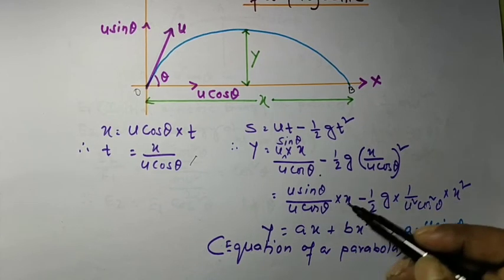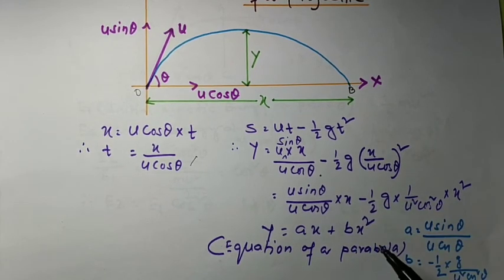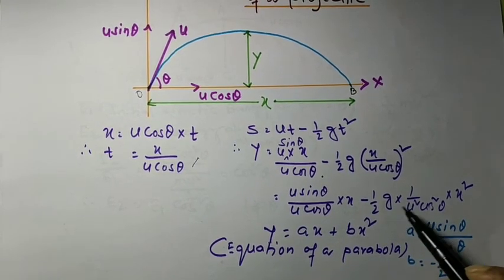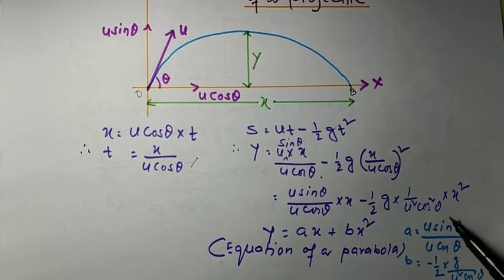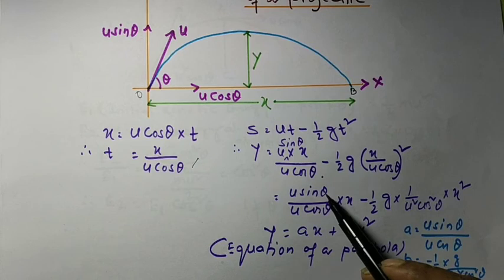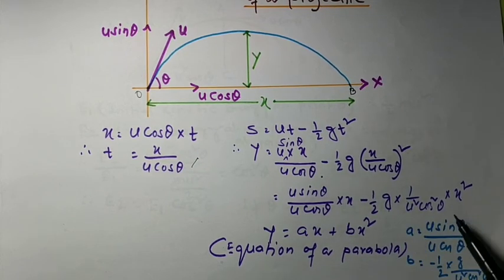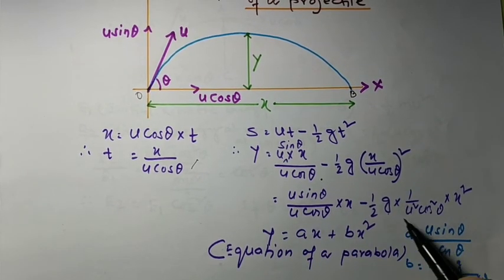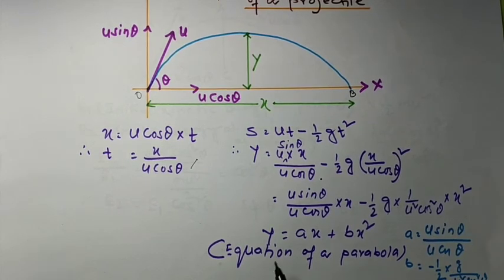This is a constant, u sin theta by u cos theta is a constant, and here also half g into 1 by u square cos square theta is also a constant, because initial velocity is constant, theta is constant, and g is constant. So u sin theta by u cos theta is one constant, and half g into 1 by u square cos square theta is also one constant. So we can write this equation in the form y is equal to ax plus bx square.